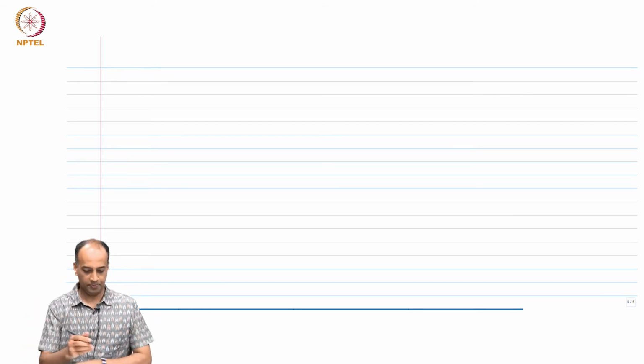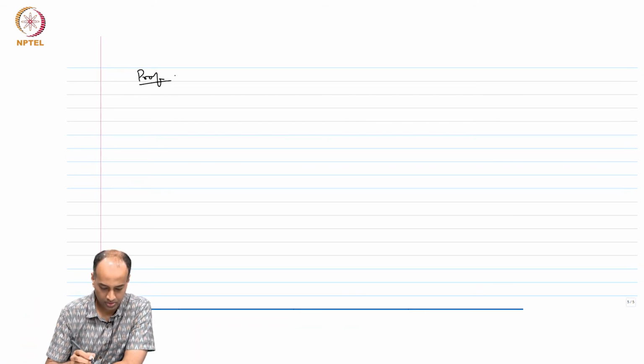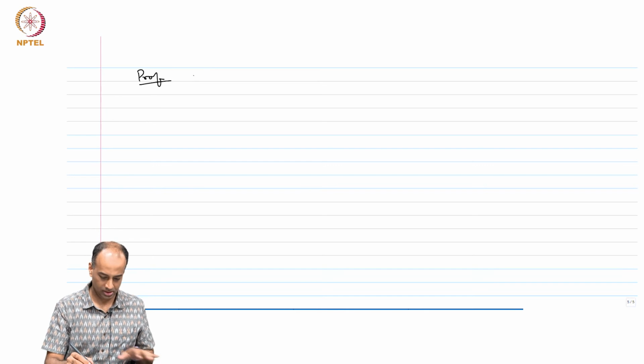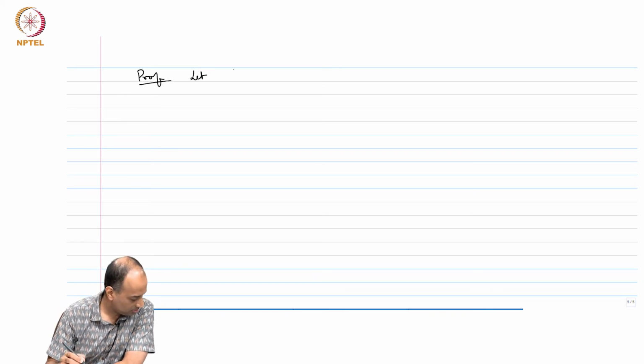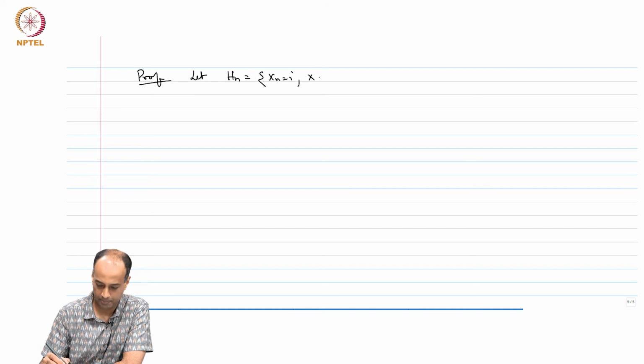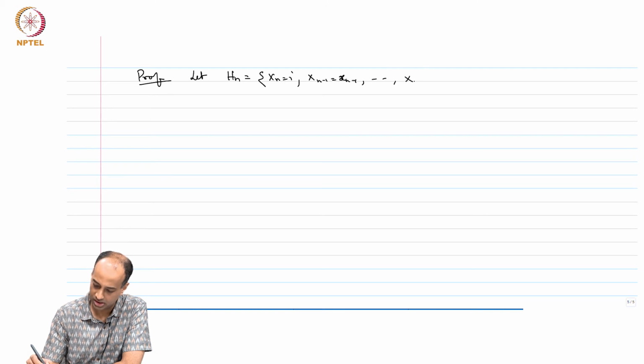Now, we have to prove this. Okay. We are looking at, so I am going to write: let Hn, the history at time n, be defined as xn equal to i, xn minus 1 equal to little xn minus 1, and so on down to x1 equal to little x1. So, I am looking at a history at n.